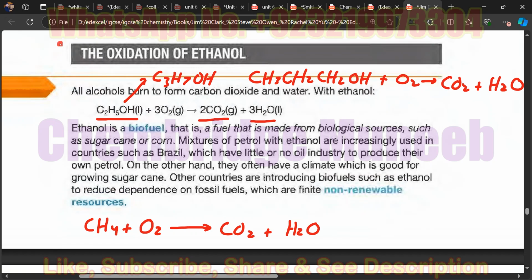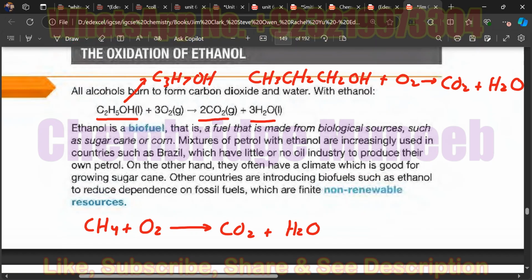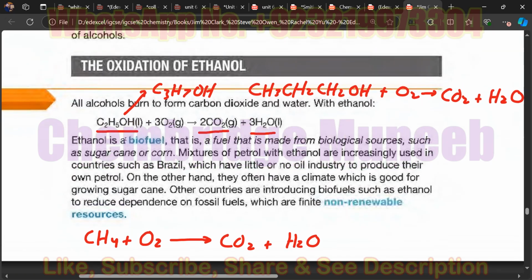Yeah. All right. Then basically ethanol is considered as a biofuel.